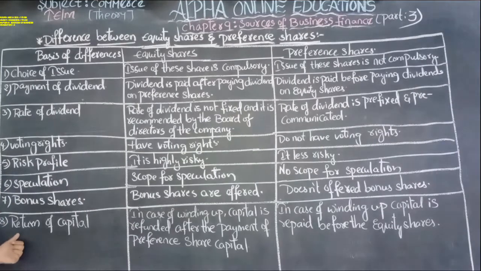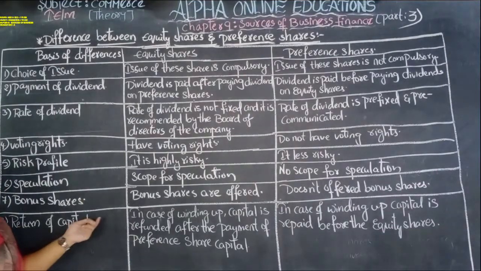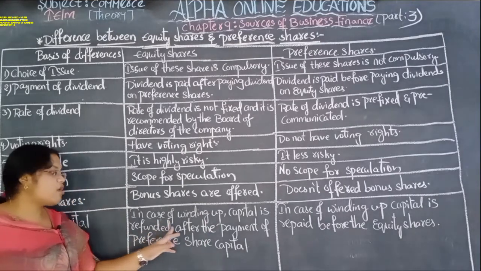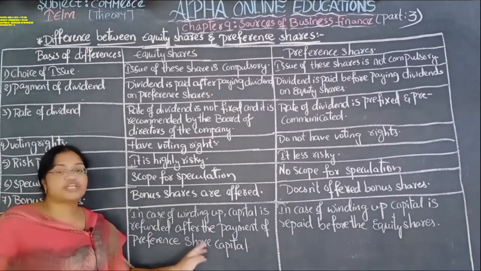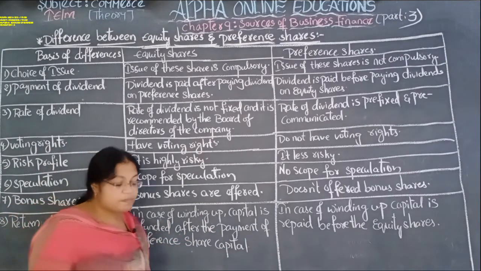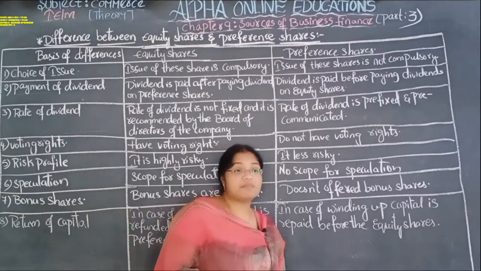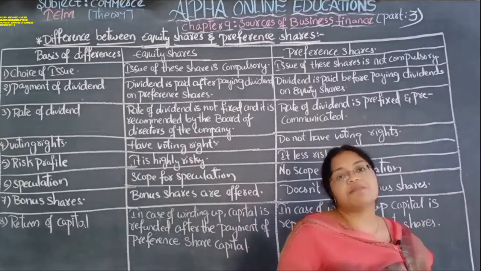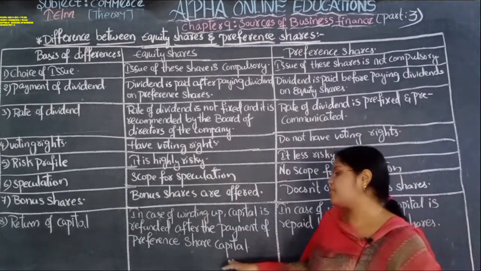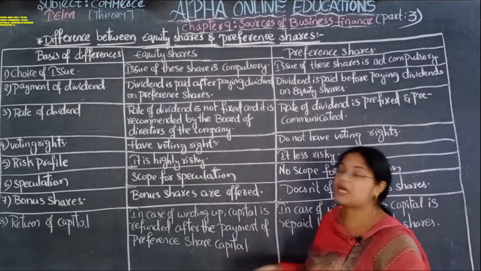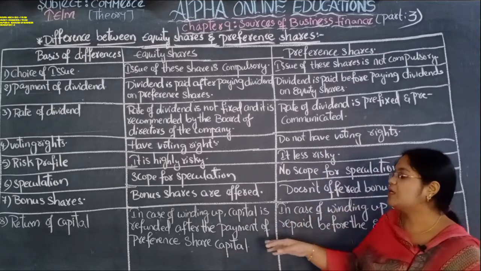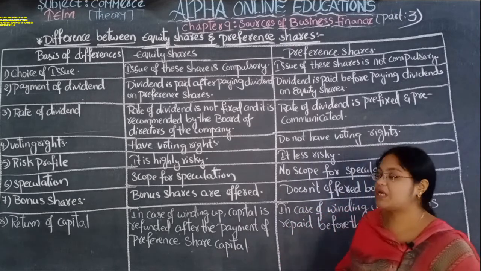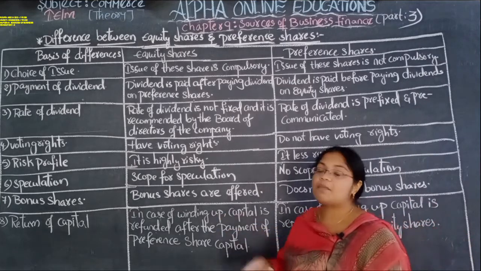Next, return of capital. In case of winding up, the capital is refunded after the payment of preference share capital. After settlement of the capital brought by the preference shareholders, only after that will the equity shareholders get their capital during the winding up of the company.